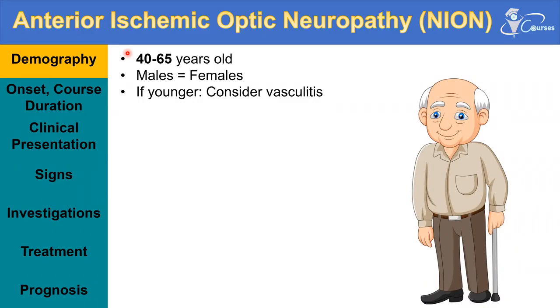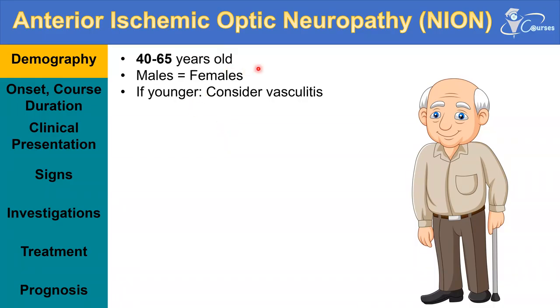However, the non-arteritic ischemic optic neuropathy tends to occur in a younger age group, between 40 and 65. I'm stressing that because these are frequent areas asked in clinical exams and MCQ exams, and it will also help you interpret the scenarios so that you will know which disease entity the clinical scenario points to. So the demography here is very important.